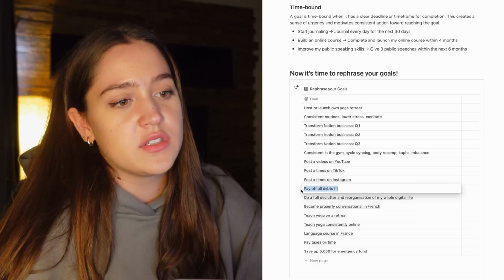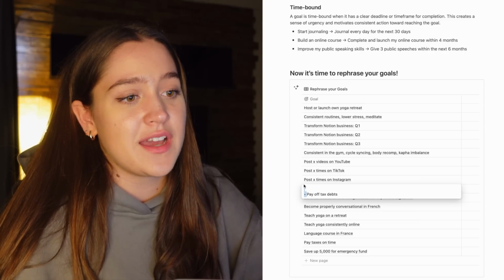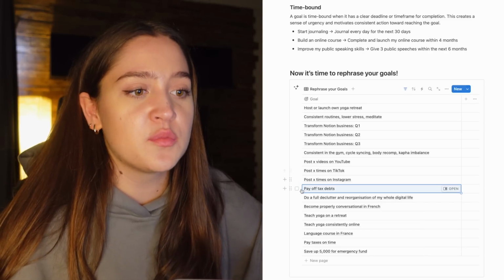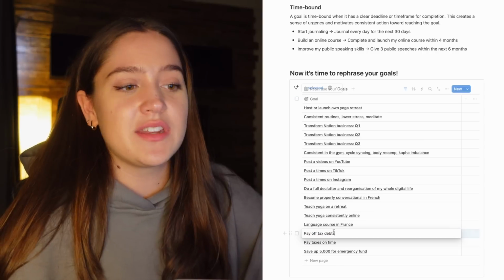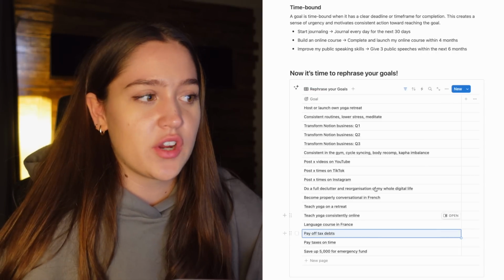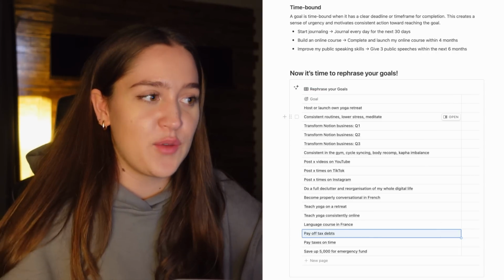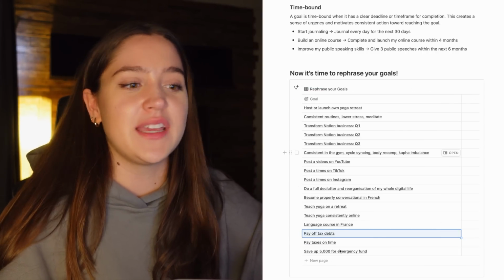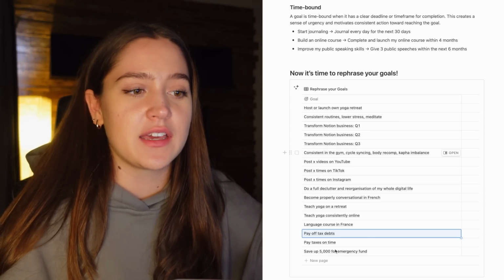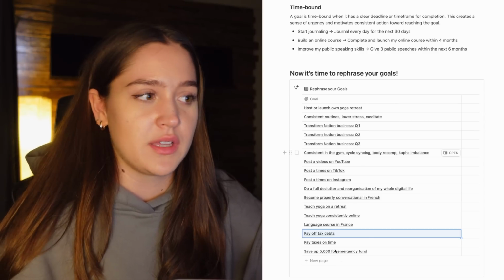For pay off all debts, I'm going to change this to pay off tax debts, because I also have a student loan, but the student loan is really not necessary to pay off next year at all. I think ideally I would. There's a lot of money related goals here, and I think if I just say pay off all debts, I'm going to be next level stressed.